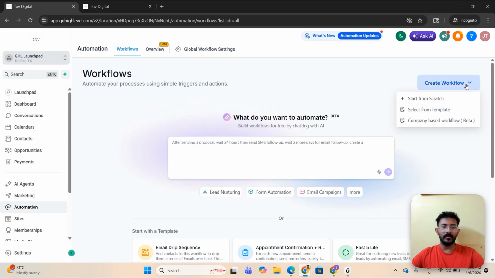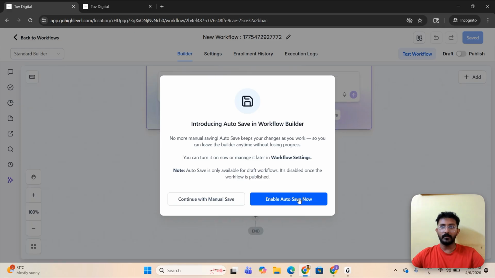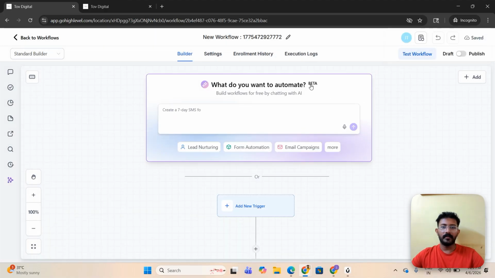I'm going to create a workflow, start from scratch, and enable autosave now, so you don't have to save it manually each time. It's just a huge hassle, and sometimes you even forget. So it's better you keep autosave enabled, and let us name it "first automation for beginners." Okay, let us just create the first one.